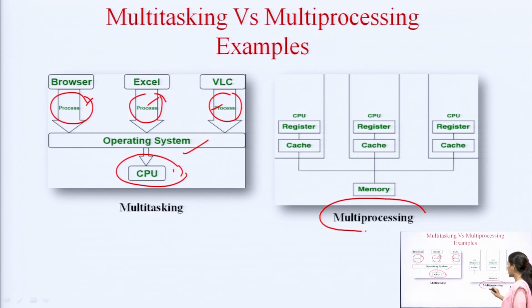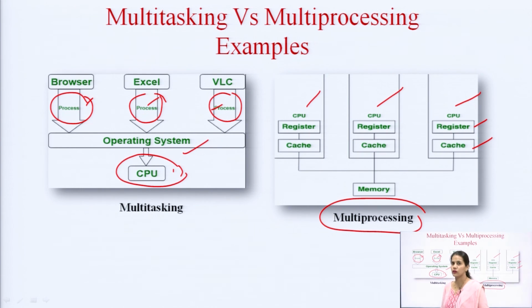But in case of multiprocessing, there are different processors, and each processor has its own register set and cache memories, and in this way multiprocessing allows different processors to perform different processes simultaneously.